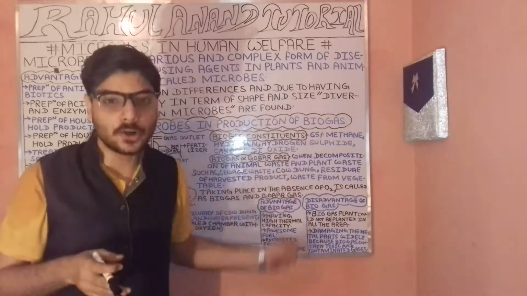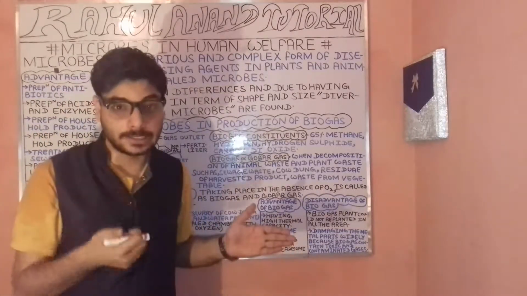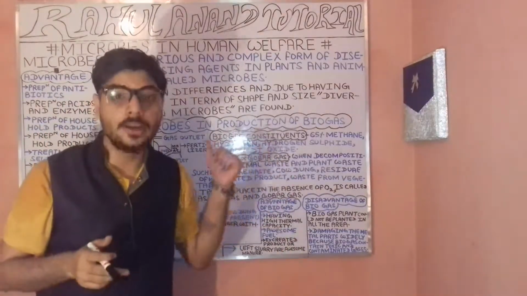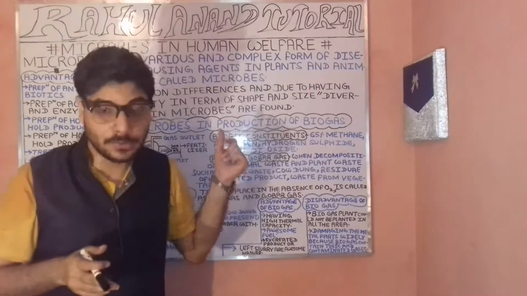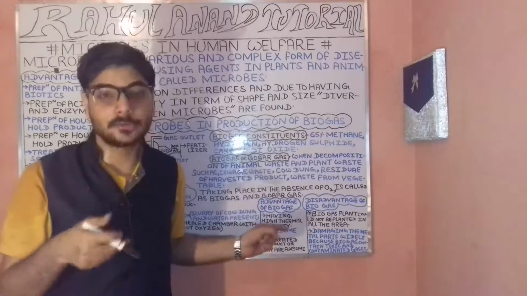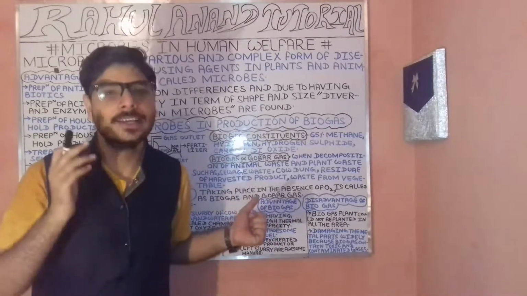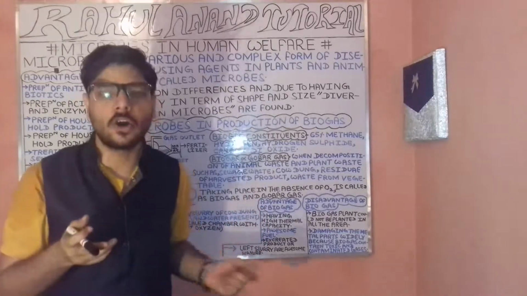So primarily, I thought we have got the concept of what microbes are, their examples as well as their advantages, and we have understood the components of the biogas plant, such as the digester and the other parts such as the slurry and the outlet.